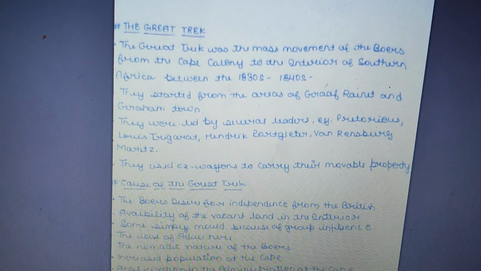When the British captured that area, these people got fed up with British rule and wanted some free land for themselves. So these Dutch people, the Afrikaners living in Southern Africa, did not want British rule over them and started to move to the interior of Southern Africa. These people were also known as Boers and the Voortrekkers. As they wanted free land, they moved upward in Southern Africa, where they reached the Transvaal and the Orange Free State.